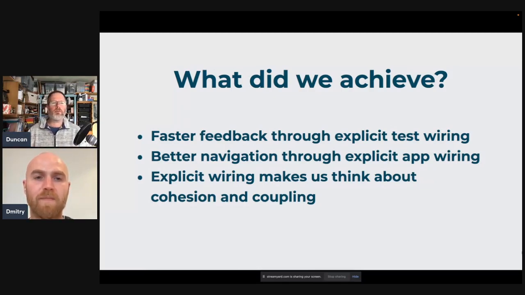Better navigation through explicit app wiring. So you had this problem, like, how do I find a thing? It's not always easy, even with http4k. Yeah, well, you can make functions also quite complicated, right? Functions which create functions. Yes, absolutely. And like hitting a breakpoint, you often end up with, I'm here in this call chain, but with functions or with Spring, I can't see the object graph around me. I can only see the things in the call chain. That makes, like, how did I get here? Quite hard in both cases, I think.